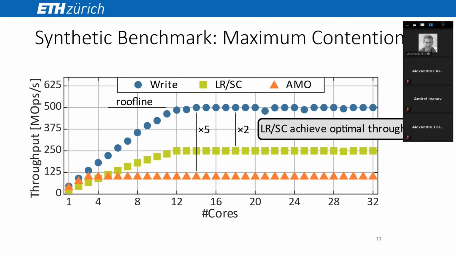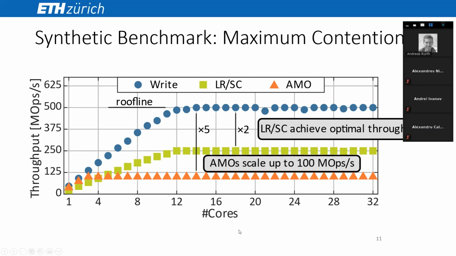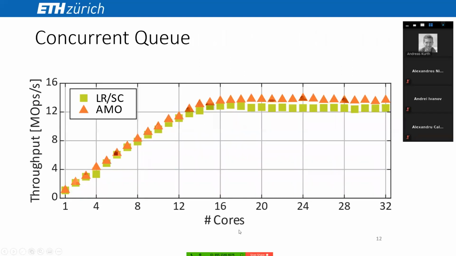Now, this is a synthetic and worst case scenario. What about real algorithms? We first evaluated a state-of-the-art concurrent queue algorithm. This algorithm has only 2 atomic variables, one for the read pointer and one for the write pointer. This means, like in the previous benchmark, contention will still be very high, actually almost as bad. But still, it's a real-world algorithm, so there are not only atomic operations performed, but also some work performed between pointer updates. We implemented the algorithm once with AMOs, which is the orange curve, and once with LRSC, which is the green curve.